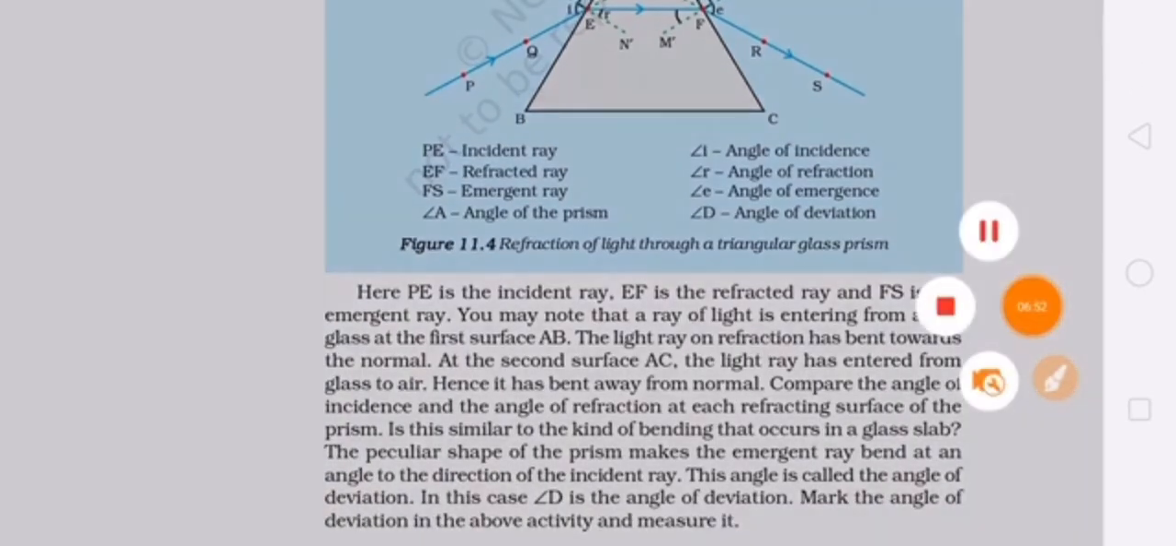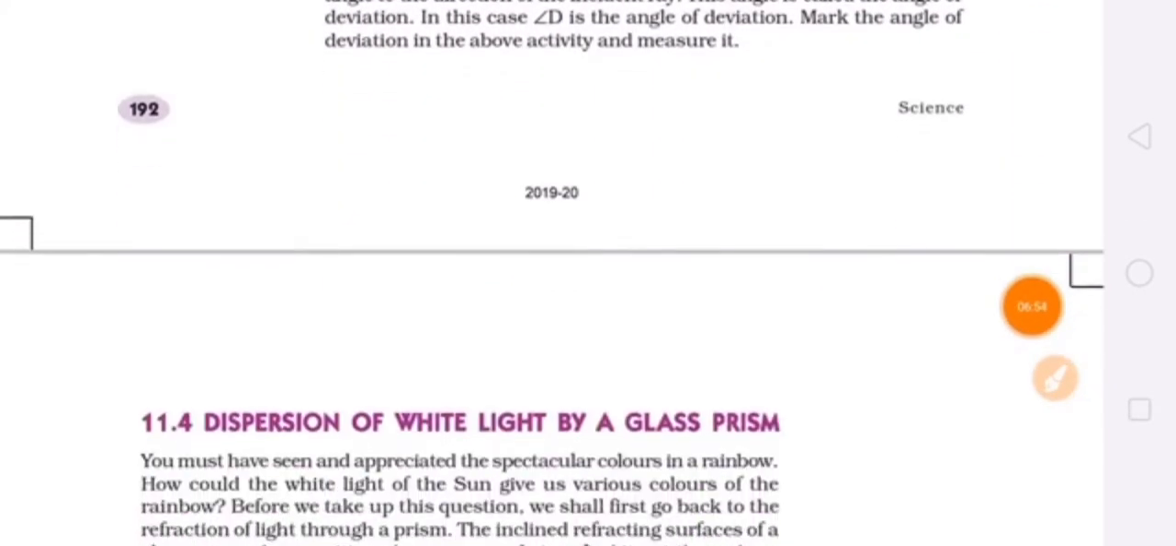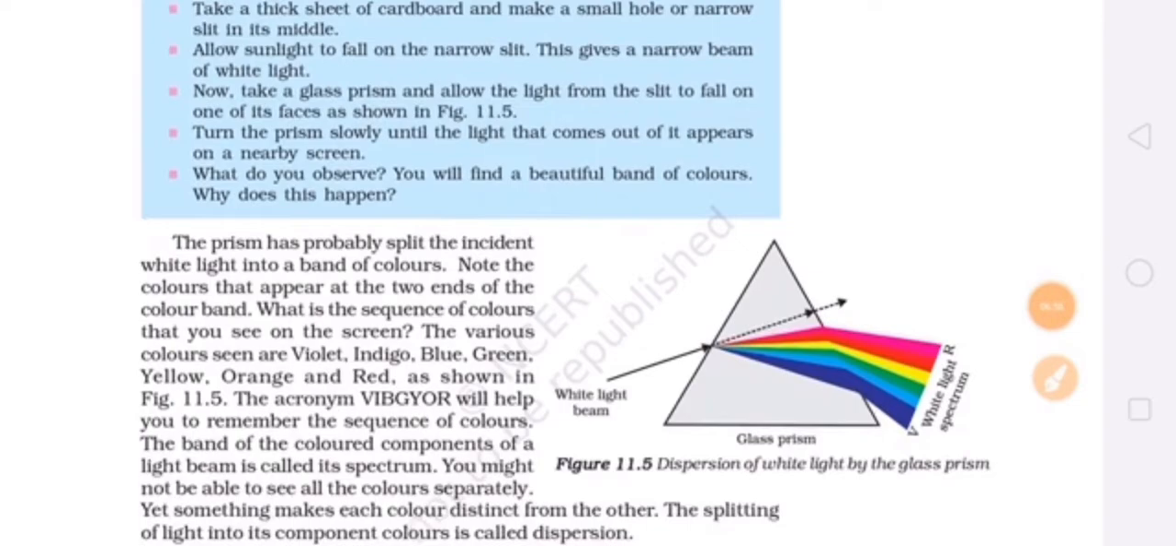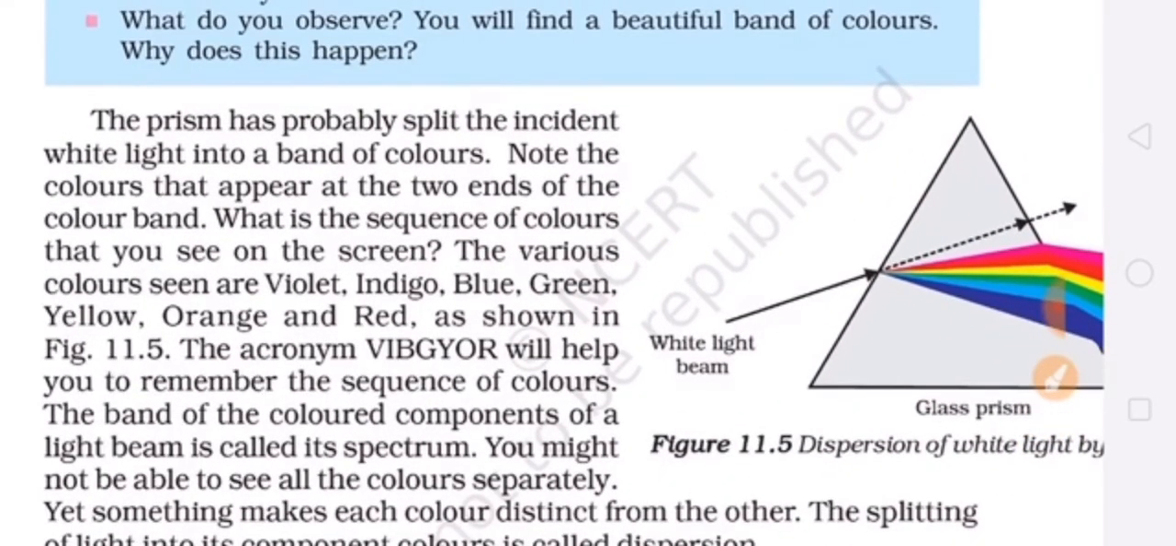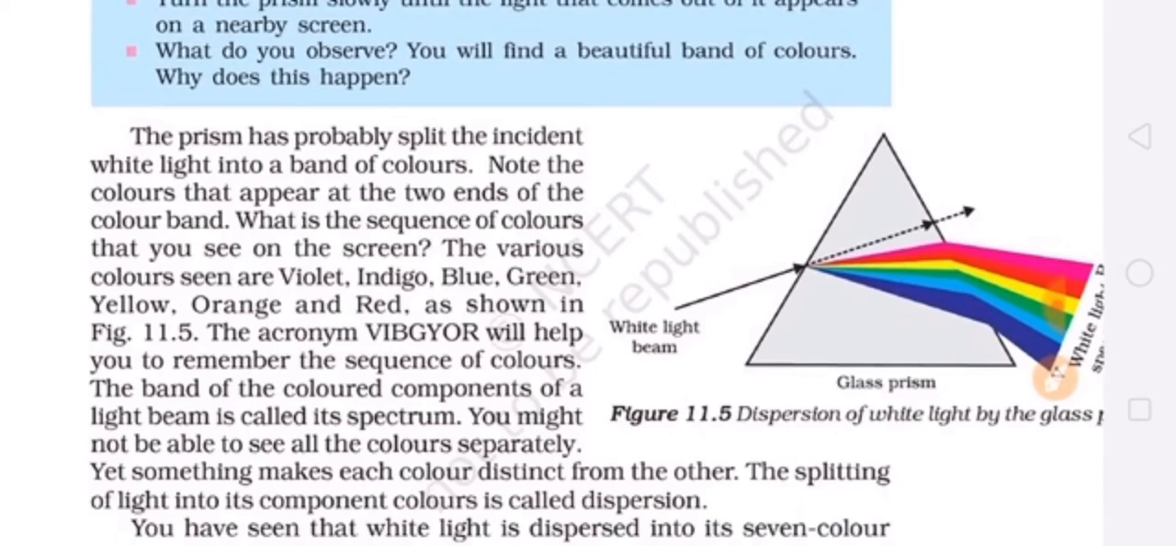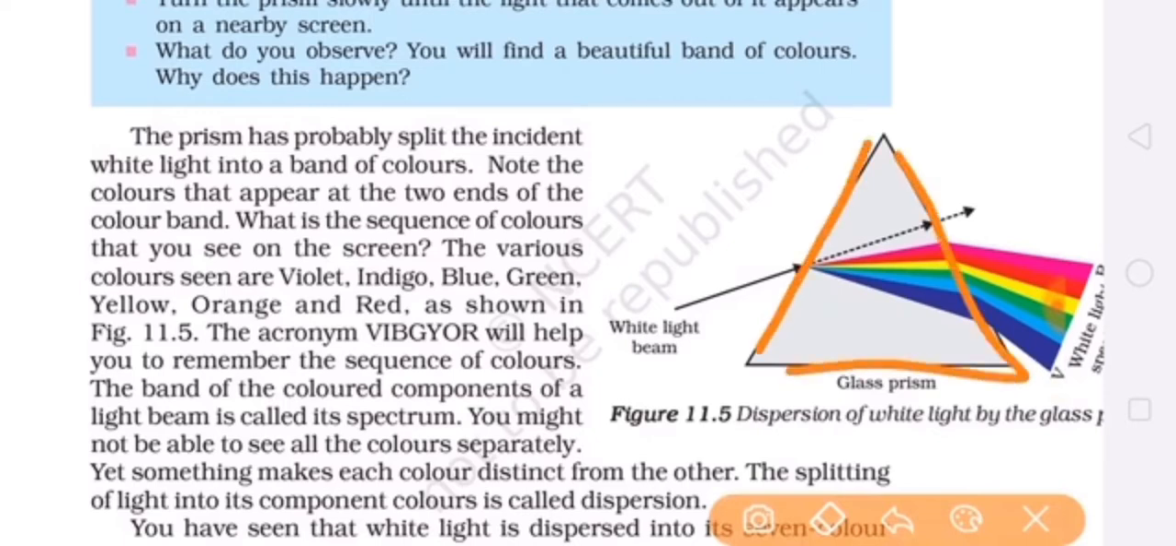Now we will learn about the dispersion of white light by a glass prism. Now my dear students, what is dispersion? Dispersion is the splitting of light into its component colors. What are these component colors? As you know, white light is a combination of 7 colors, and when white light falls on the prism, it splits into its component colors.